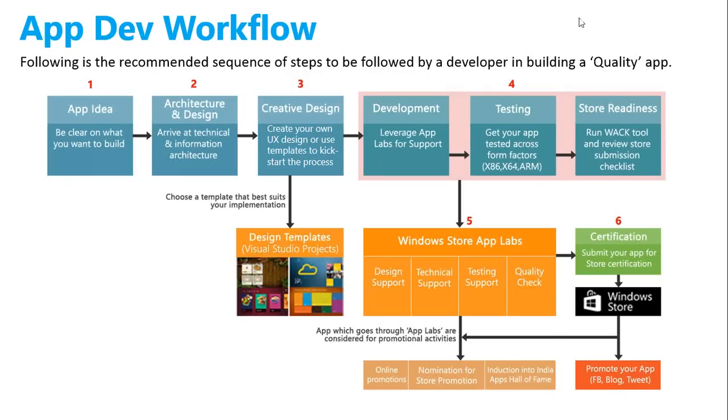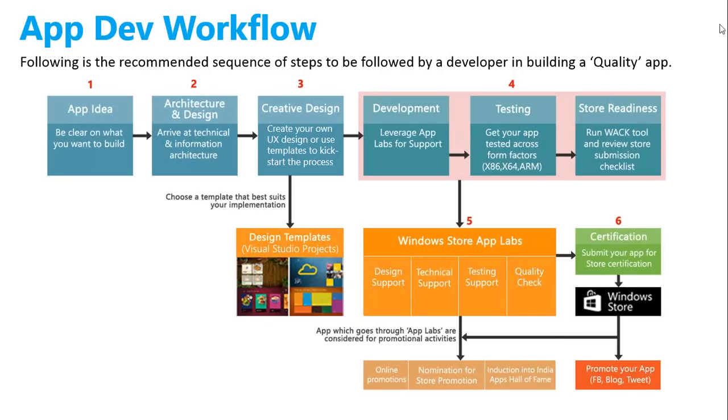Fourth step is development, testing and store readiness. Over here on the fourth step, you can leverage Windows Store App Labs and take all the kind of support that you need. Do not hesitate to write any of the queries that you have, small, big, silly, very important. Leverage Windows 8 Store Labs. We are here. They are there to help you. And then finally, put your application for store certification, and boom, you have your application on the store.